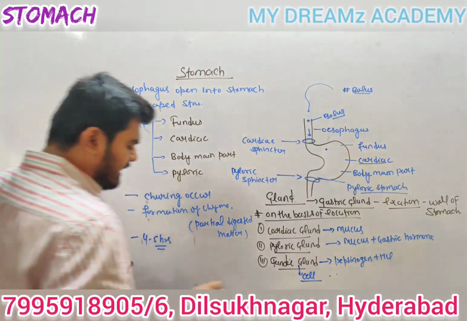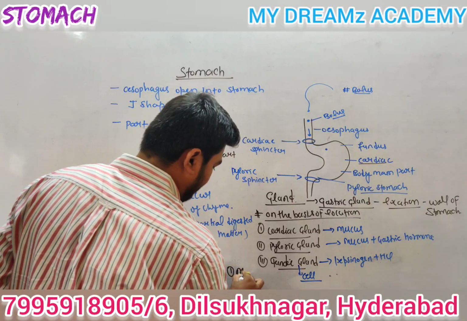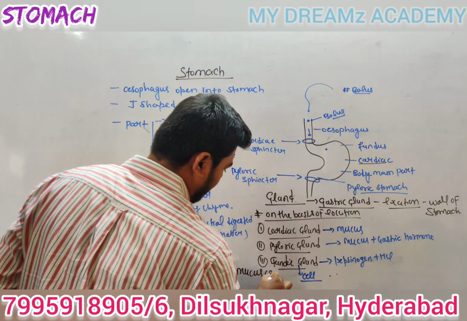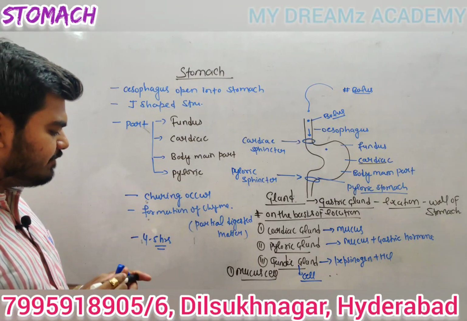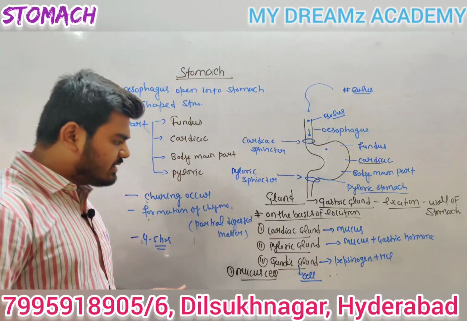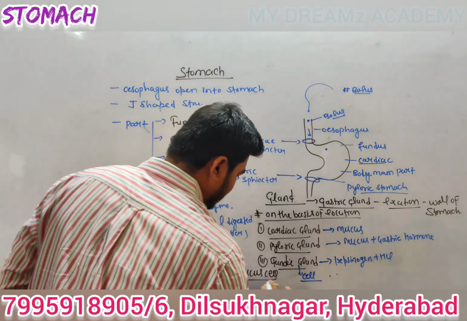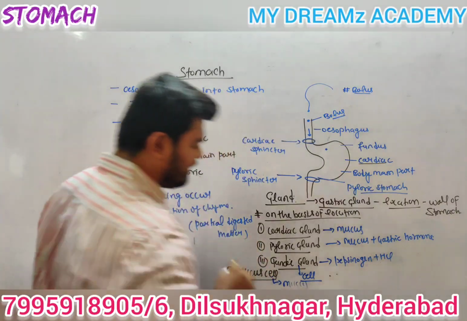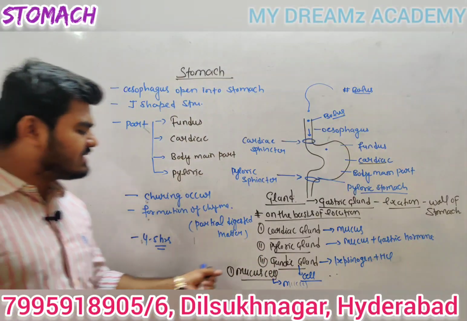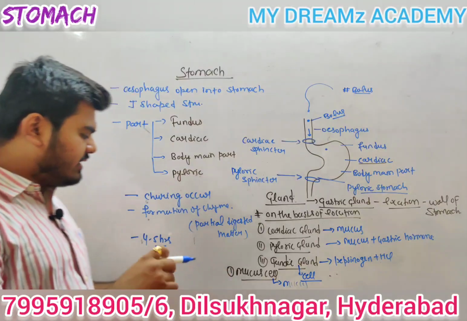The first cell is called the mucus cell. The fundic gland contains the mucus cell. This mucus cell secretes mucus. Mucus cell secretes mucus. The second one is known as what, guys?